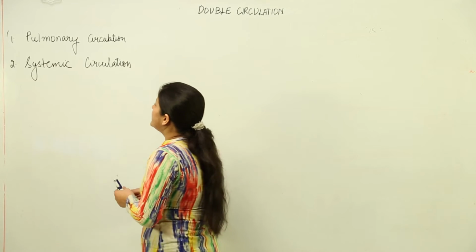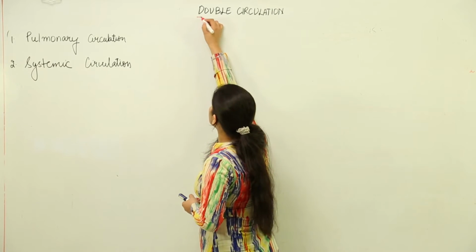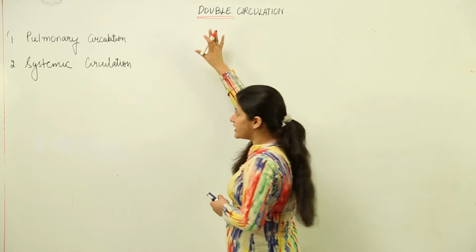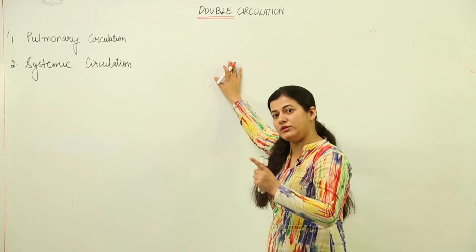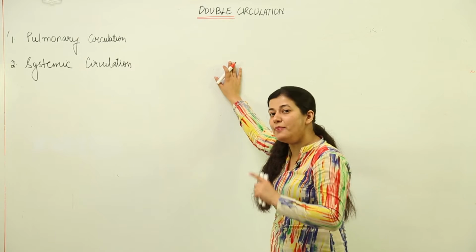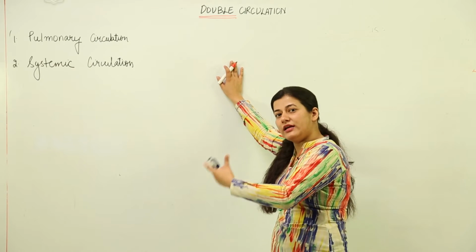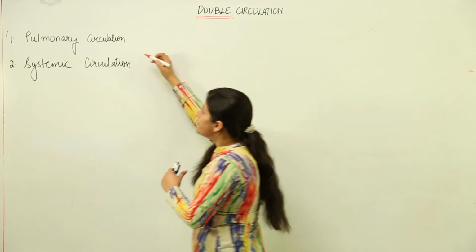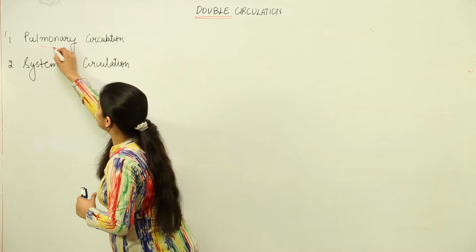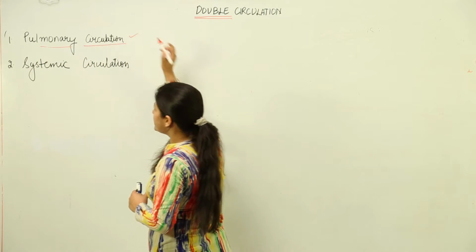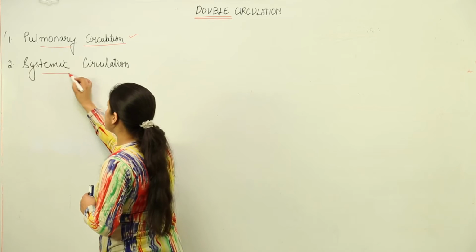First of all, the double circulation, as the name suggests, means that circulation takes place, but there are two types of circulations occurring, each one being at some point different from the other. That is why they are classified into different categories. The first one is the pulmonary circulation and the other one is the systemic circulation.